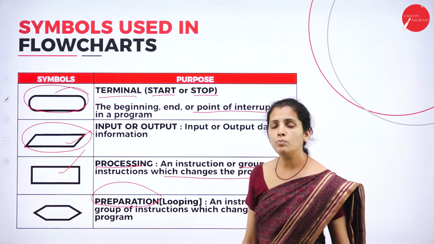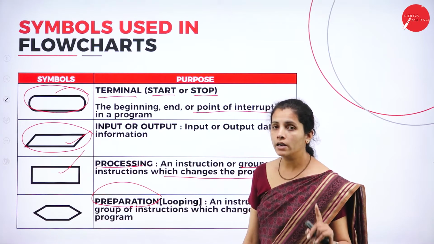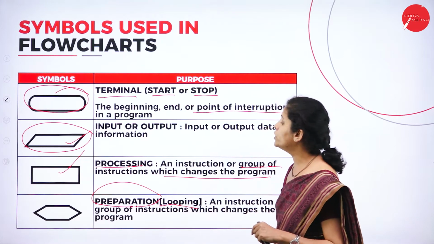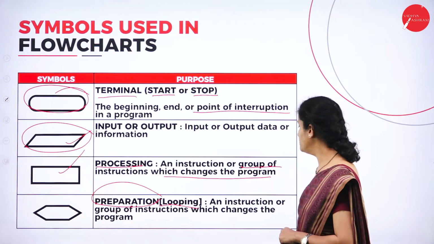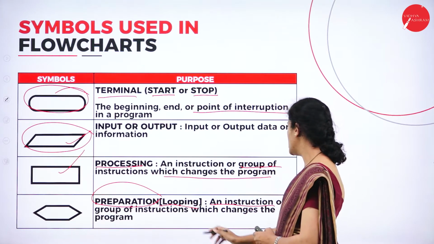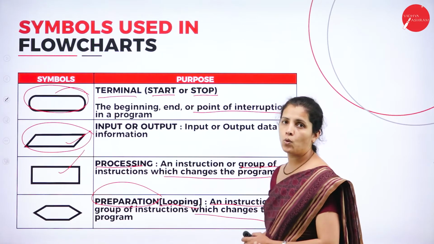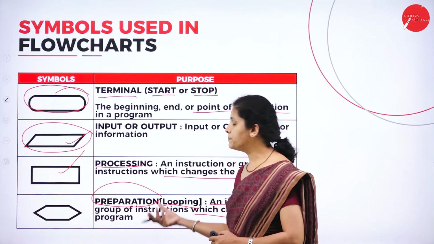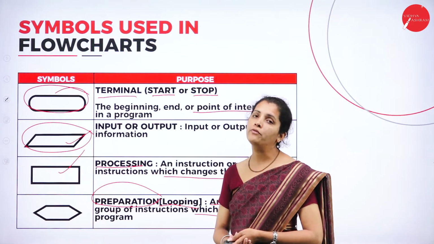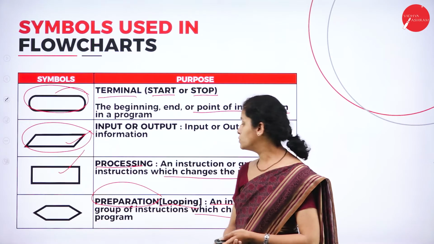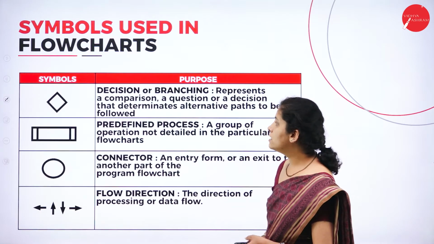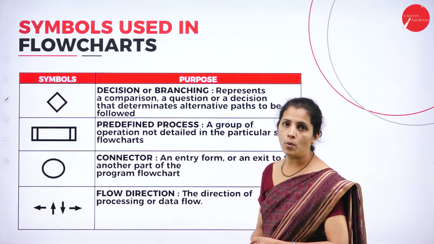Whenever I want to perform any repetition or looping, at that time I'm going to use preparation, an instruction or group of instructions which changes the program. So here in my preparation, I can have one instruction or a group of instructions, but it's going to change the program.